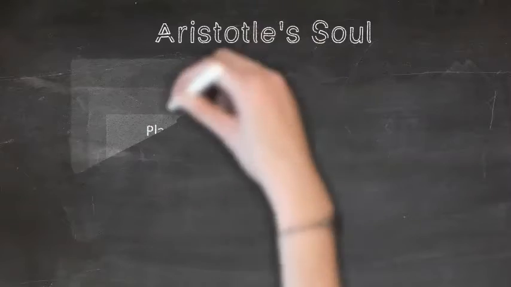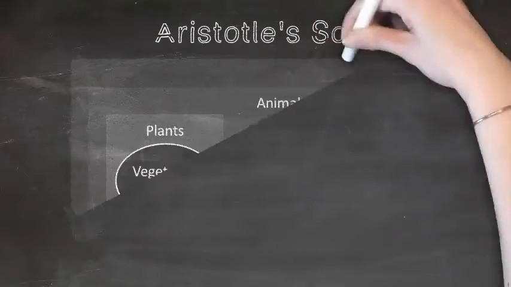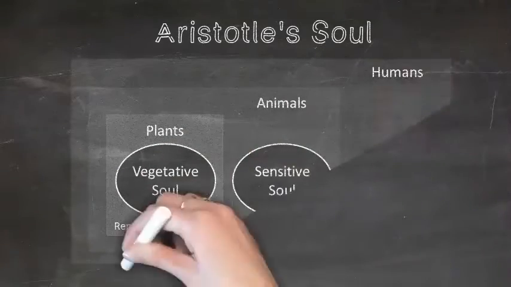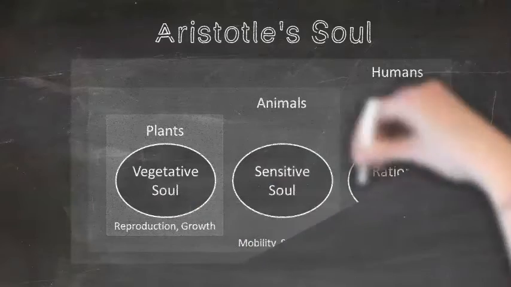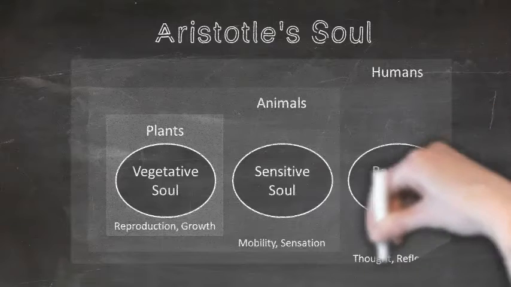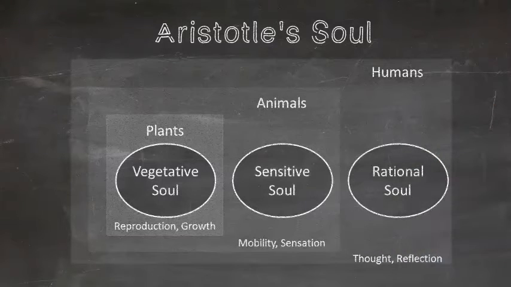So Aristotle adapted the 3 parts of the soul that Plato suggested, and he changed them a little bit. For Aristotle, the 3 parts of the soul were the vegetative soul, the sensitive soul, and the rational soul. The vegetative soul had the function of reproduction and growth, and plants had this, so did animals and humans, but that was specific to the plants. And then the sensitive soul included mobility and sensation. Animals had this. And the rational soul included thought and reflection, and only humans had this. But note that humans also have a sensitive soul and a vegetative soul.